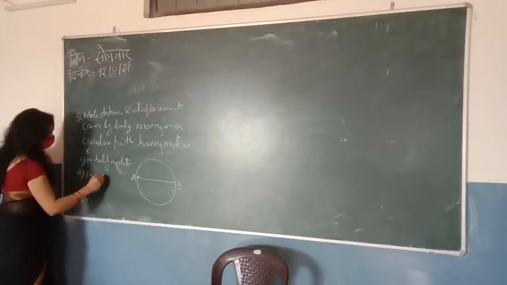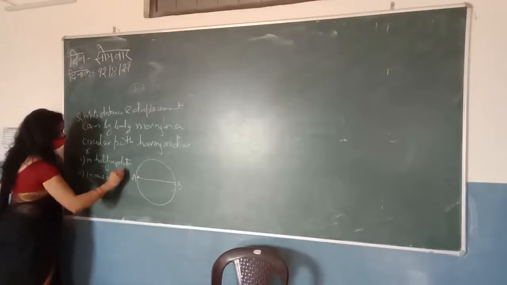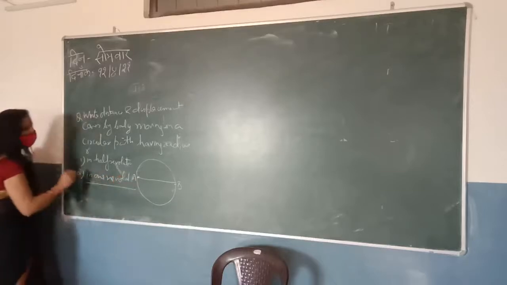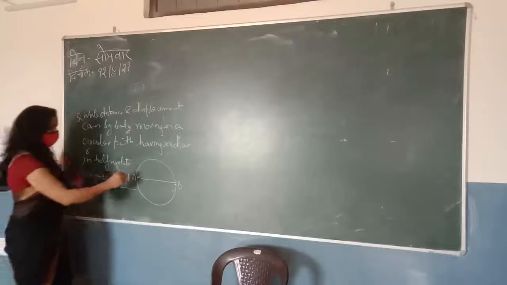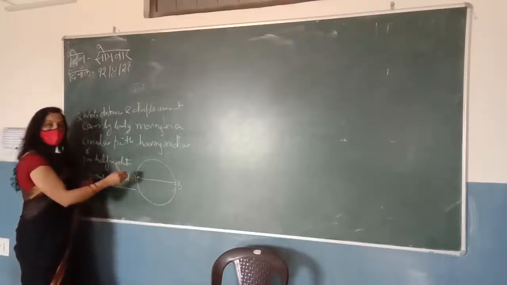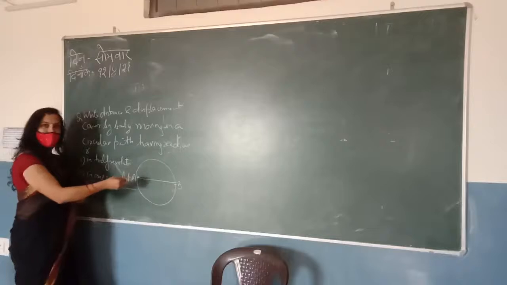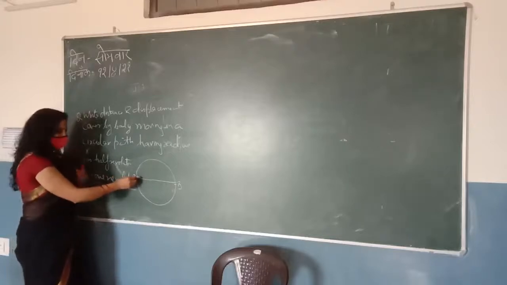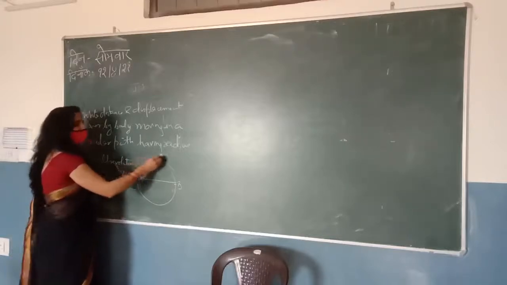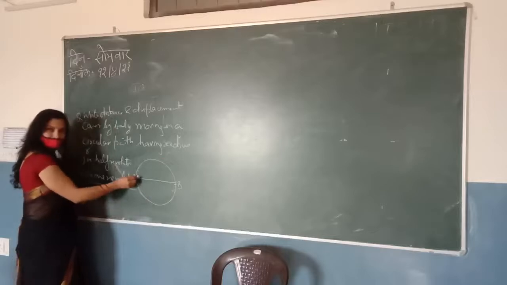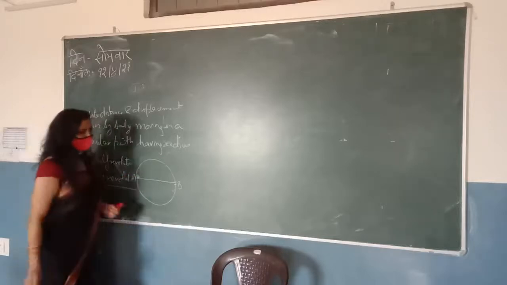In one revolution, the distance covered by the body is equal to the circumference. And what about the displacement? The body starts from this point and after one revolution it will be again at this same point. So it means the displacement will be zero.